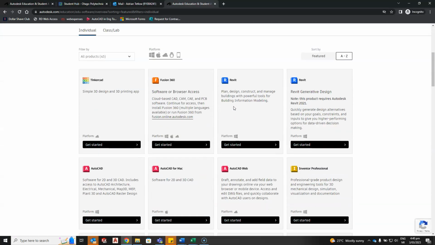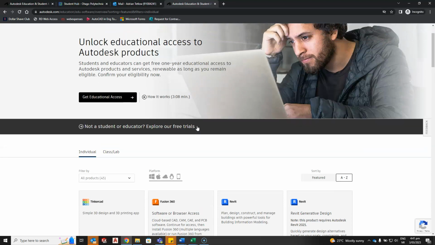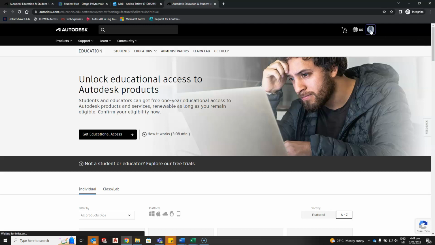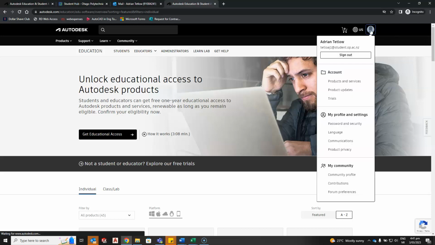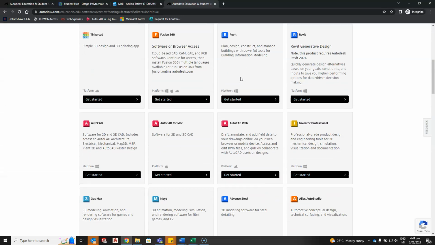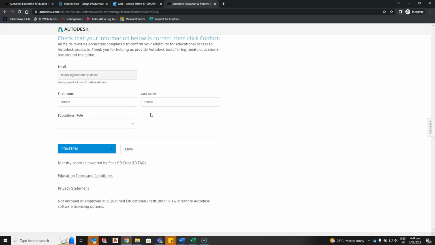So now when we come back here, it's still saying Get Started. Right, so maybe we need to come in here and log in. All right, we're signed in. As you can tell, this is not something that I do a lot of. Let's just try Get Started again. It should show Get Product by this point, but let's just try Get Started again. It already knows who I am.